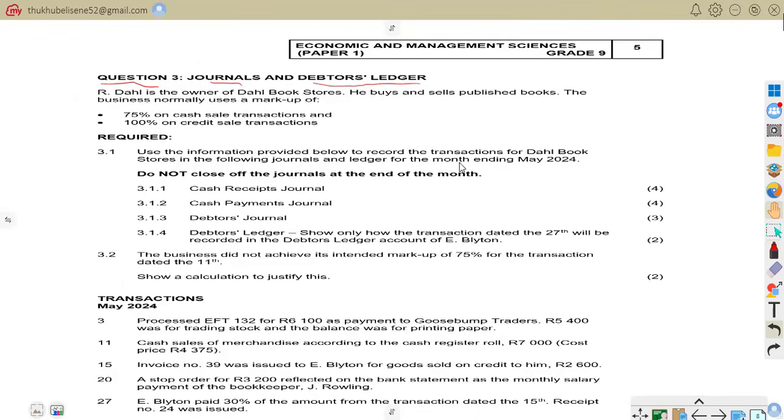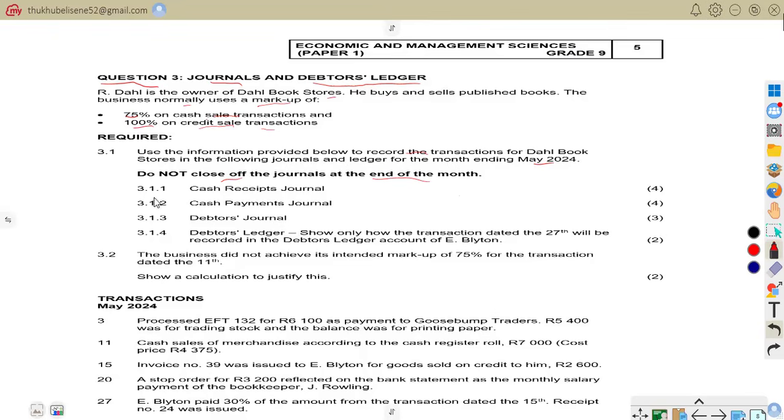Question 3 says that Ardal is the owner of Dal Bookstores and he buys and sells published books. The business normally uses a markup of 75% on cash sales transactions and 100% on credit sales transactions. Required 3.1: use the information provided below to record the transactions for Dal Bookstores in the following journals and ledger for the month ending May 2024. Do not close off the journals at the end of the month.